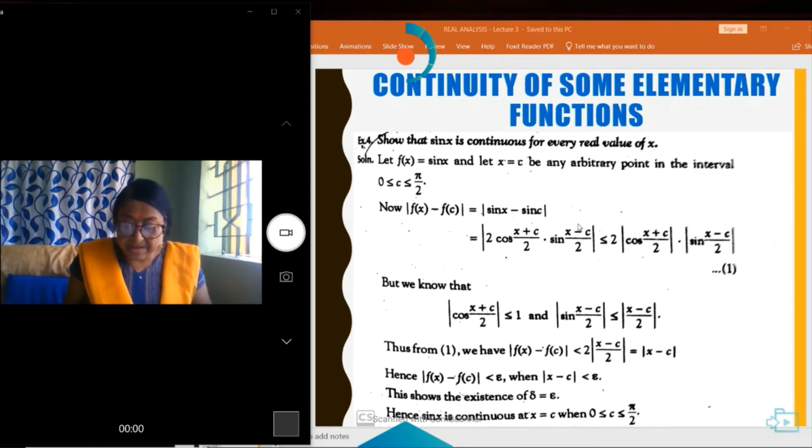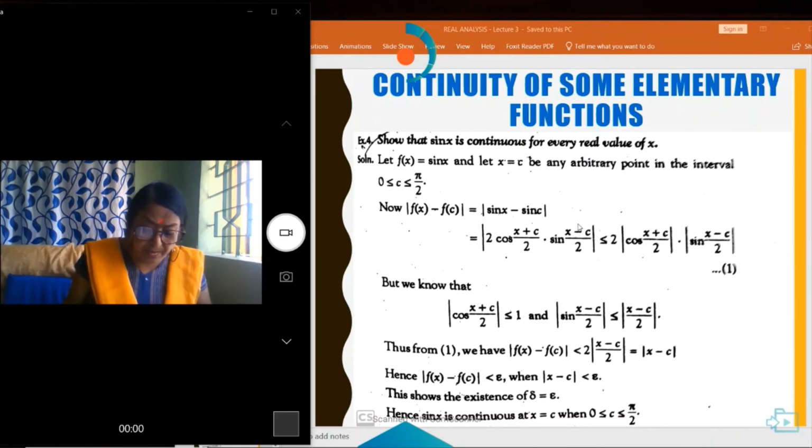Now, modulus of f(x) minus f(c) can be written as modulus of sin x minus sin c, which after calculation can be written as modulus of sin of (x minus c) by 2 times something, which is less than or equal to modulus of x minus c by 2.